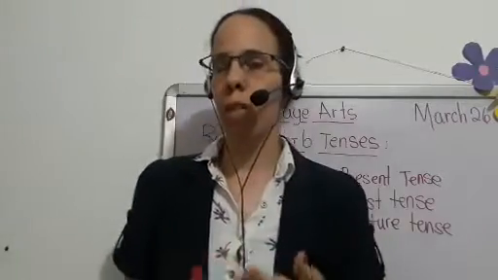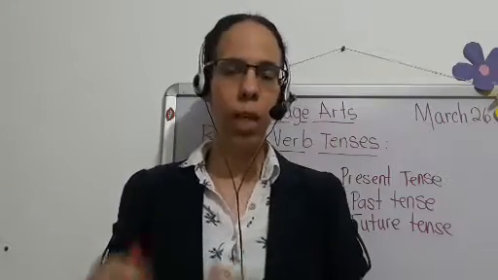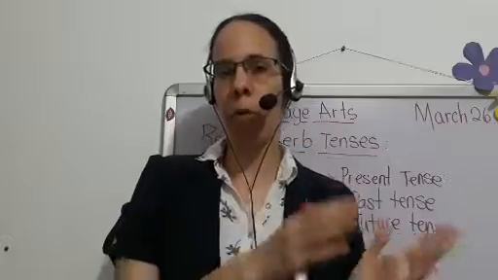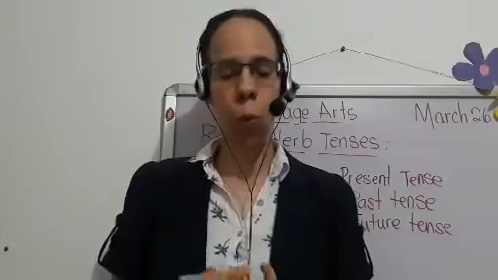If you need to watch this video several times, you just have to go over and over, but focus and remember that just by looking at the verb and checking how that verb ends, or if that verb has the helping verb will, you will be able to identify if it is in the present, if we are talking about the future, or if we are talking about the past.